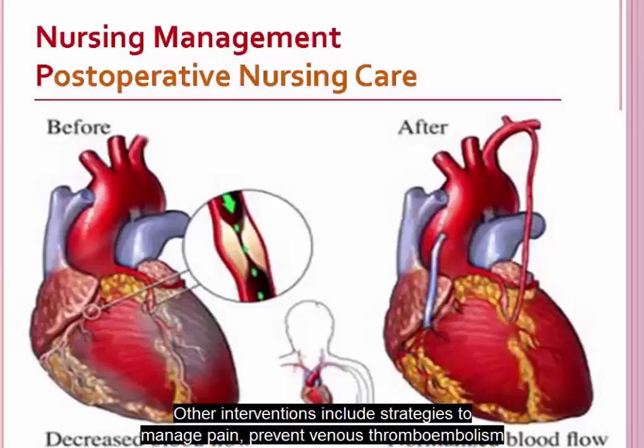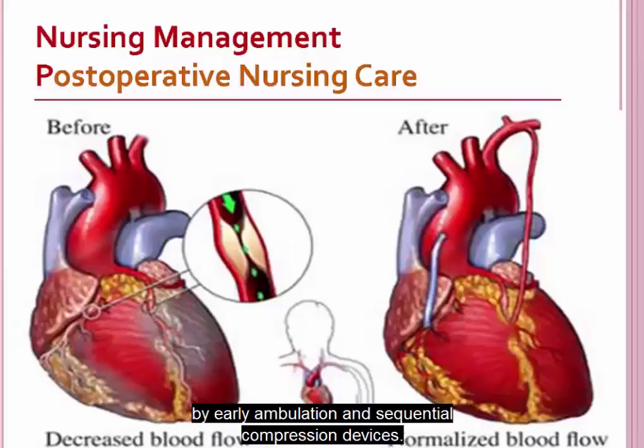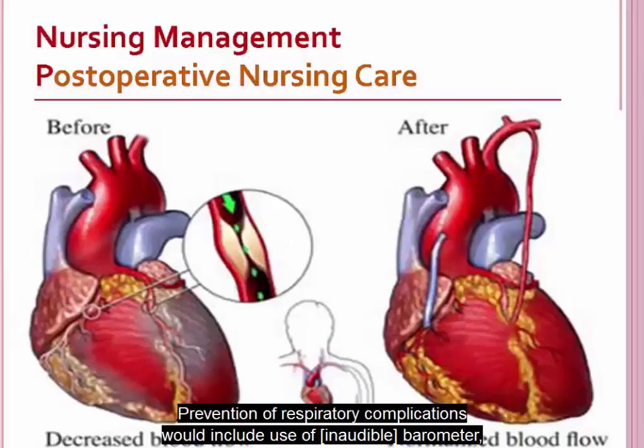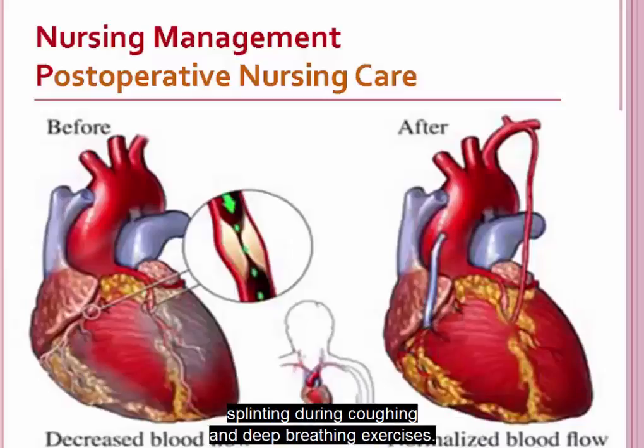Other interventions include strategies to manage pain, prevent venous thromboembolism by early ambulation and sequential compression devices. Prevention of respiratory complications would include use of incentive spirometer, splinting during coughing and deep breathing exercises.